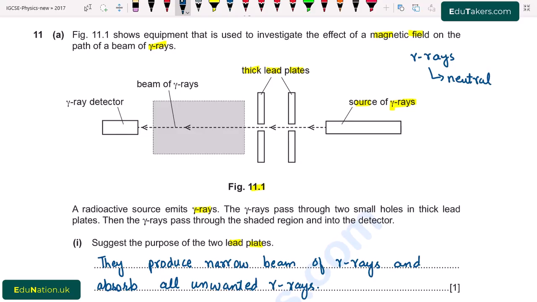And we know that when any particle enters a magnetic field, it is deflected only when it has charge. But gamma rays are neutral. They don't have any charge, so there will be no deflection when they enter the magnetic field. They move in a straight path.